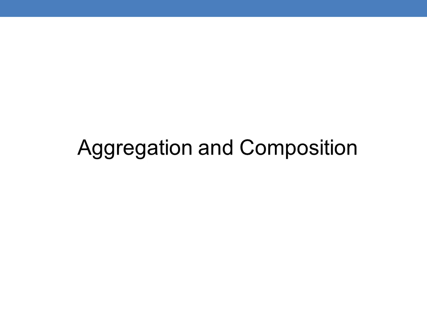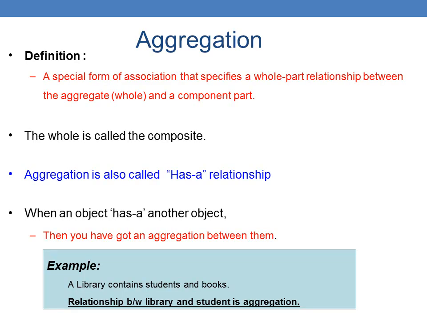Aggregation and composition. So aggregation means it is a relationship between two class diagrams. It is an example of inheritance, a special form of association that specifies a whole-part relationship between aggregate, the whole, and component part. The whole is called the composite.